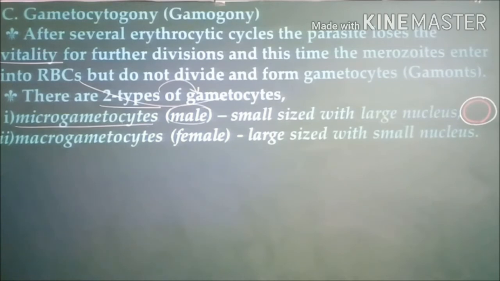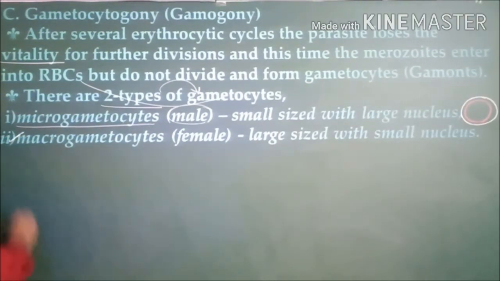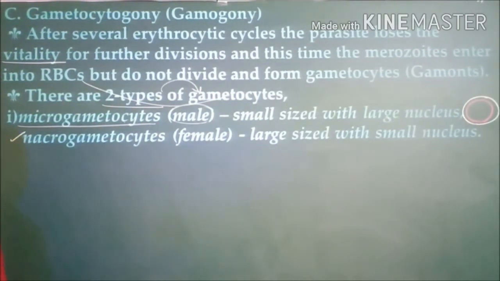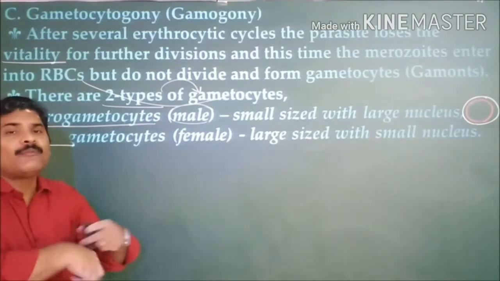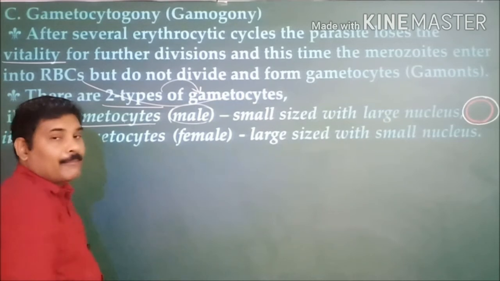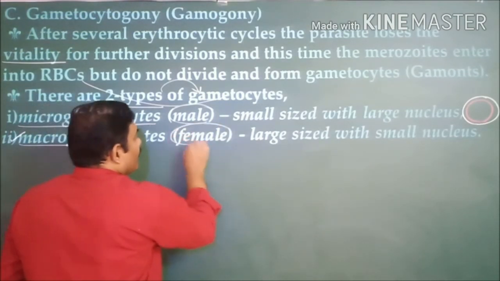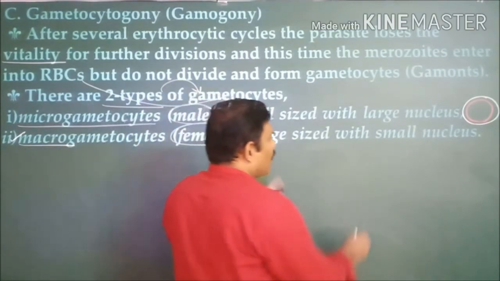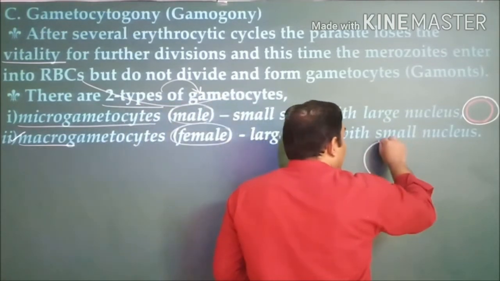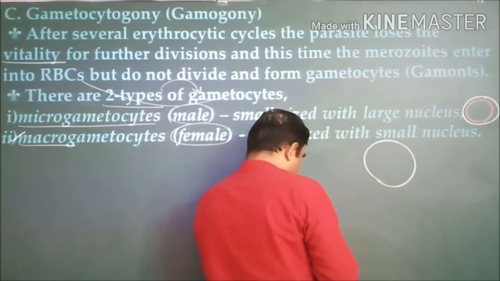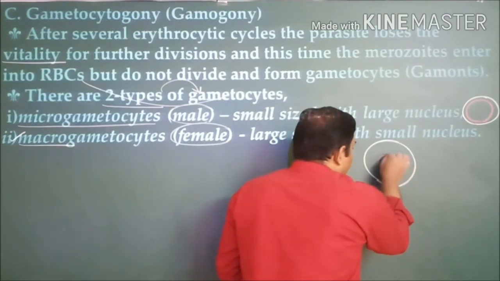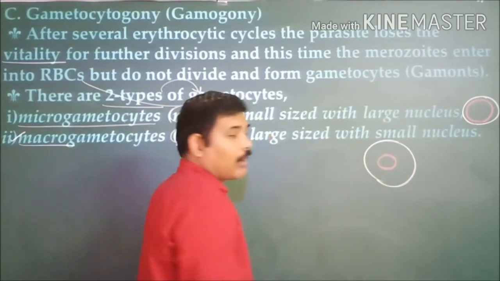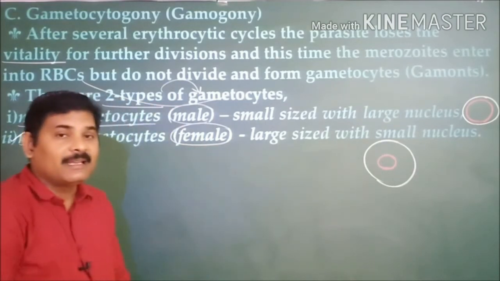Whereas the second type, into which the merozoites are transformed, is the macrogametocyte. In future these macrogametocytes will develop the female gametes. The characteristic feature of this one is that it is larger in size with a smaller nucleus. The nucleus is small, but the size is big.